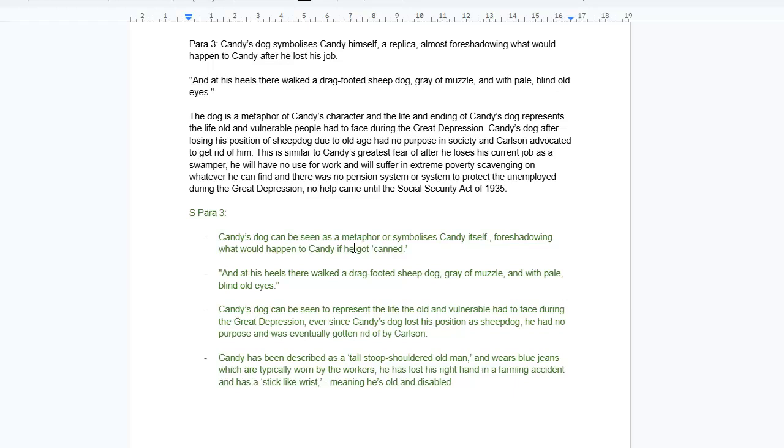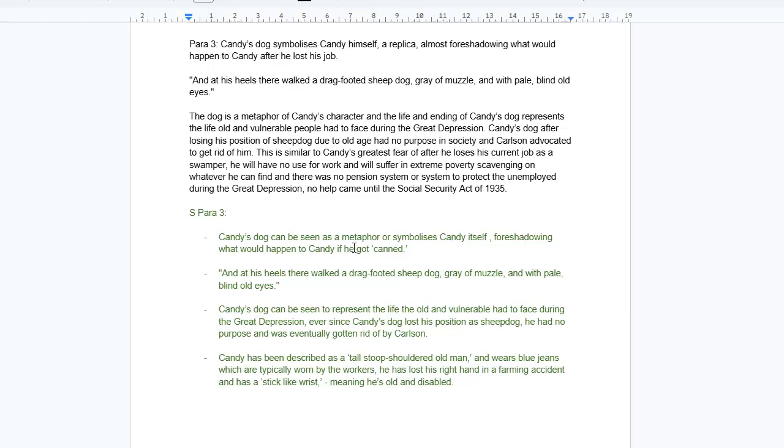And then finally, if you look now specifically at Candy's dog. In the first paragraph, we looked at Candy and his dog. In the second paragraph, we've just looked at Candy, and now we're looking at Candy's dog. What we see with Candy's dog is almost seen as Candy himself. He's almost like a replica. He's almost foreshadowing what would happen to Candy if he lost his job, almost like a metaphor for what would happen to Candy if he got canned.